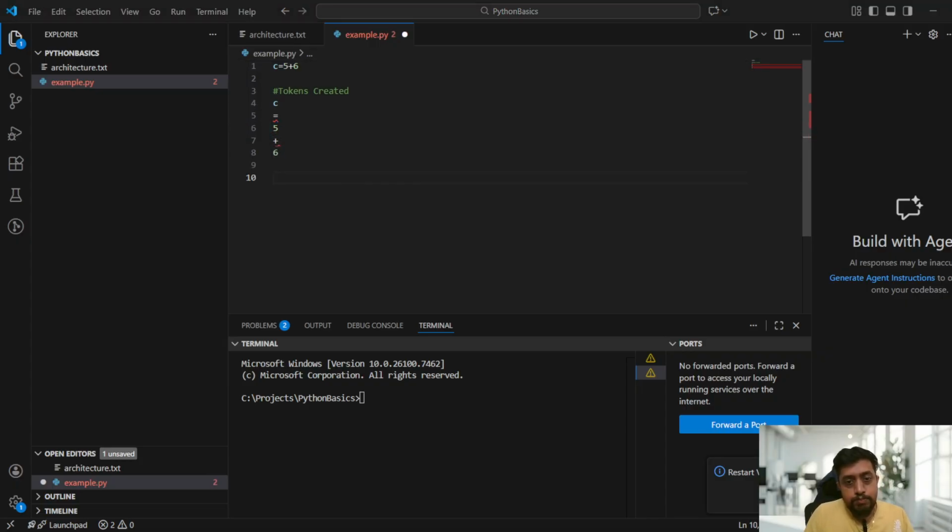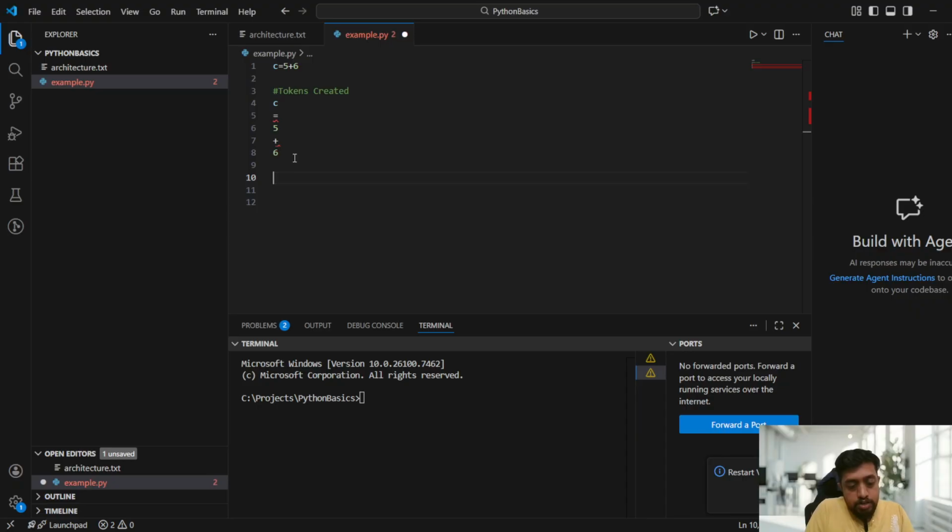So what is the next step? The next step is parsing, AST creation, guys. AST means abstract syntax tree, you got it, right? So what exactly it will do is assign the result of adding 5 plus 6 to the c variable, guys, understand? So it will assign the c variable as the result. If the syntax is wrong here also, the error will come here.